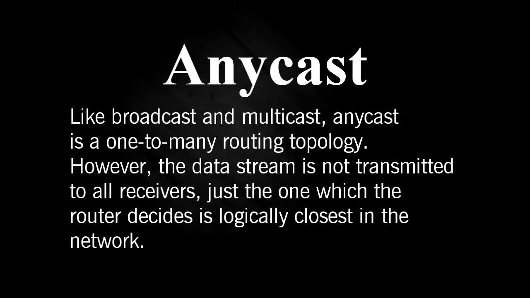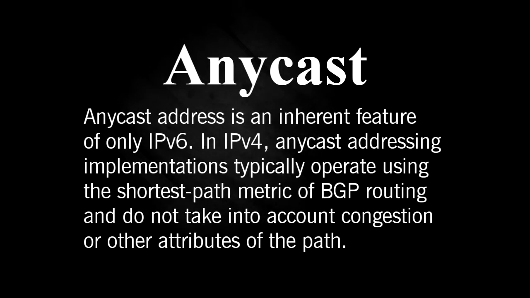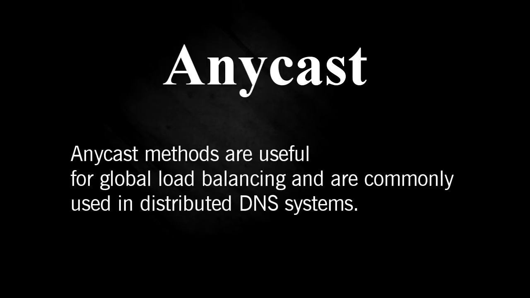Anycast. Like broadcast and multicast, anycast is a one-to-many routing topology. However, the data stream is not transmitted to all receivers, just the one which the router decides is logically closest in the network. Anycast address is an inherent feature of only IPv6. In IPv4, anycast addressing implementations typically operate using the shortest path metric of BGP routing and do not take into account congestion or other attributes of the path. Anycast methods are useful for global load balancing, and are commonly used in distributed DNS systems.